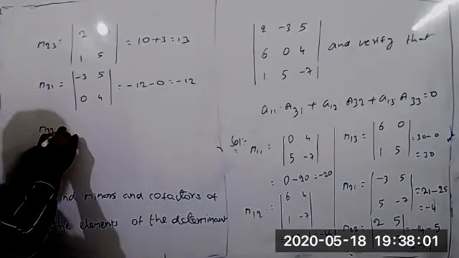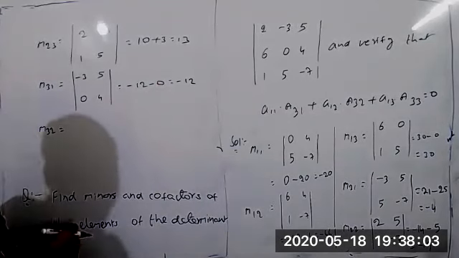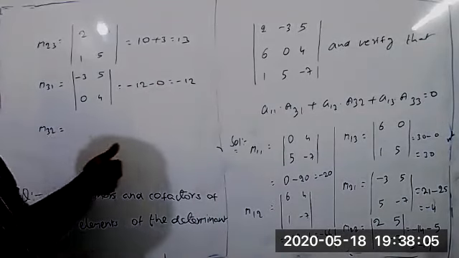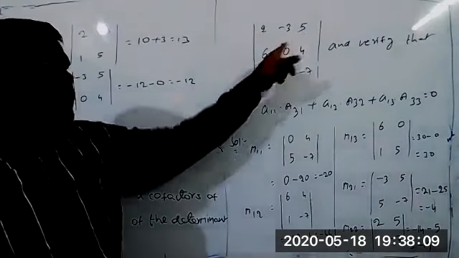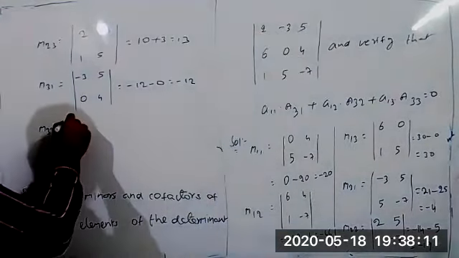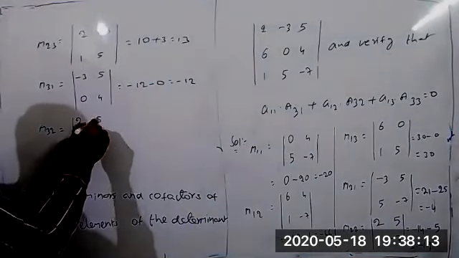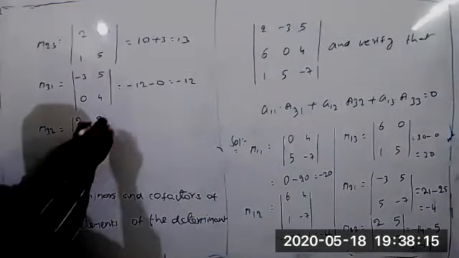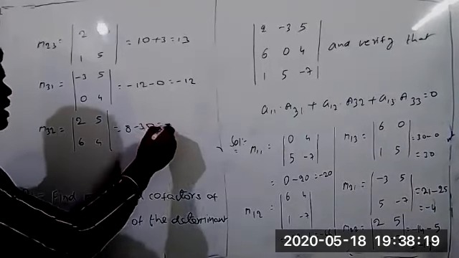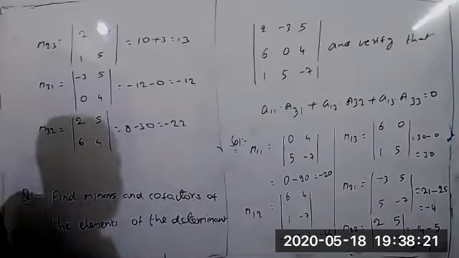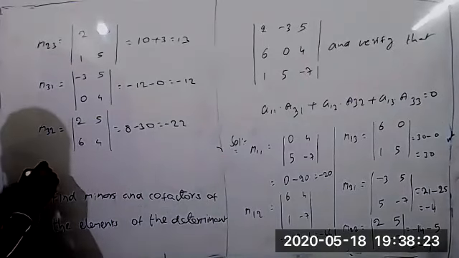Next, M32. Delete the third row and second column. What about the remaining? 2, 5, 6, 4. So 2 fours are 8 minus 30 is equal to minus 22.